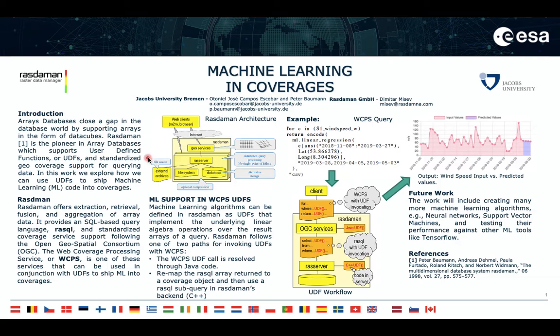Rasdaman, in this particular subject, is a pioneer by providing not only support to arrays, but also providing two features that are used in this paper, which are user-defined functions, and the other one being this geo-coverage support. My idea is to merge these two and use the UDFs, or the user-defined functions, to ship machine learning code into coverages. So as I mentioned before, Rasdaman provides many goodies for treating coverages.